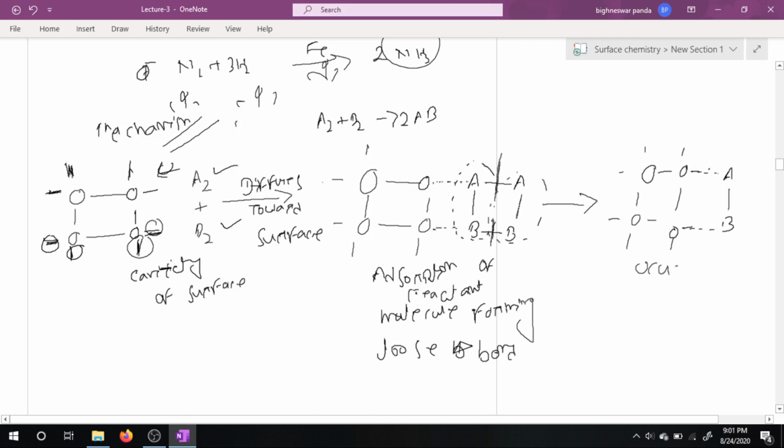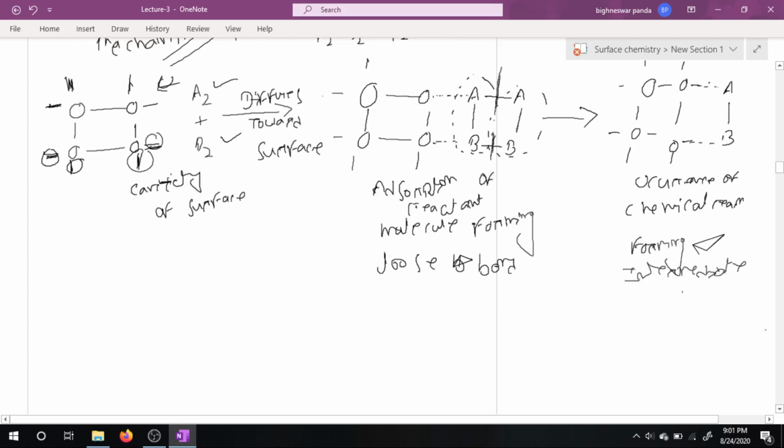Means occurrence of chemical reaction forming intermediate.